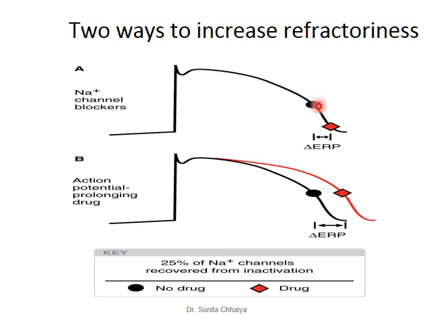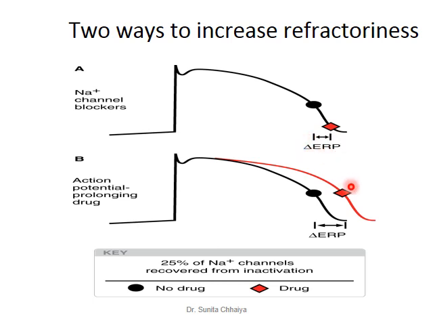That means they are able to propagate the impulse and are likely to generate an early afterdepolarization. Sodium channel blockers can prolong the inactive state of the sodium channel, and you can shift this point towards this point, and by shifting this point we can enhance the effective refractory period of the tissue.